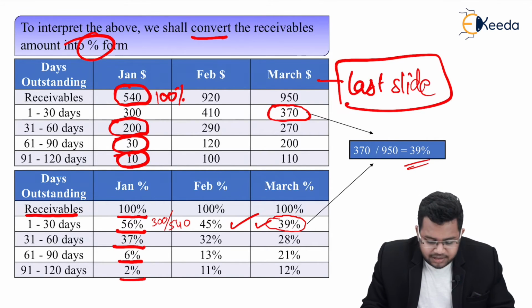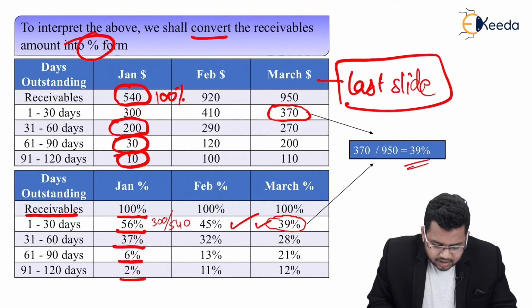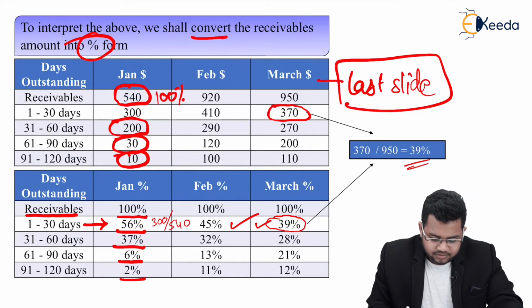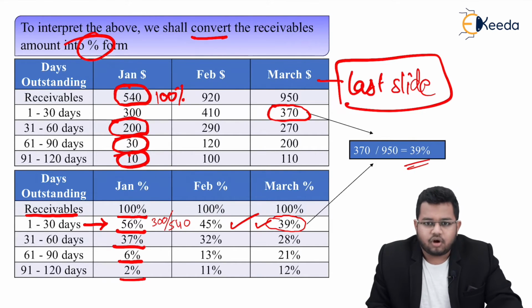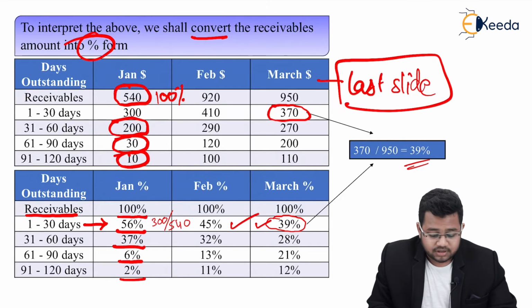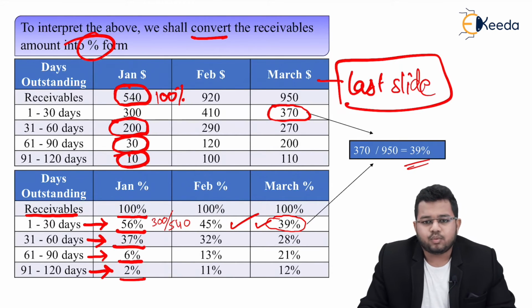Now can we interpret something out of it? Yes. How? Check. In 1 to 30 days 56% of my debtors have paid the amount. If 100% was outstanding on day 0, then between 1 to 30 days 56% collection has happened. After that 37% collection happened between 31 to 60 days. Then 6% have paid between 61 to 90 days and 2% have paid between 91 to 120 days.